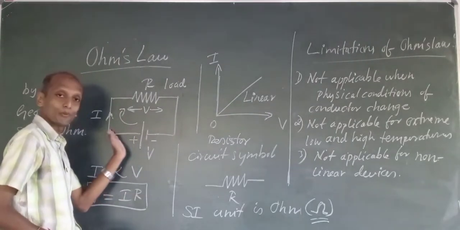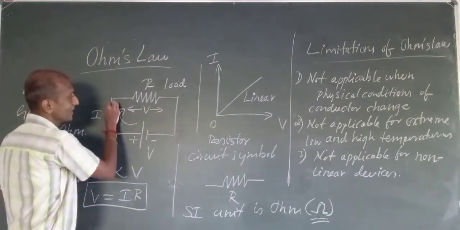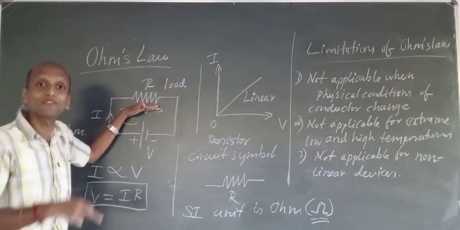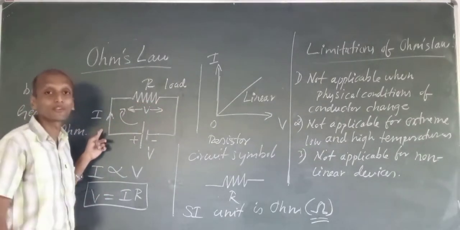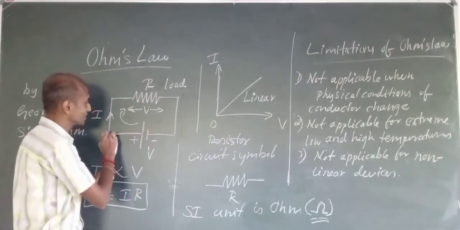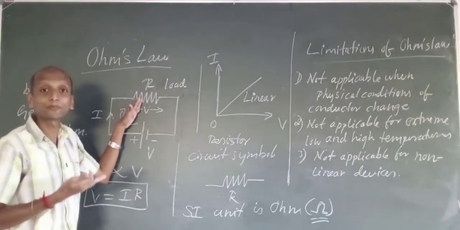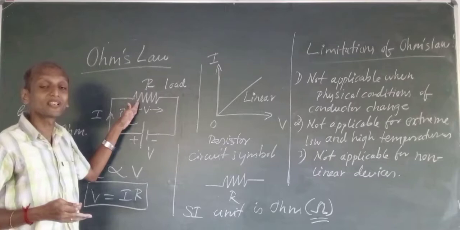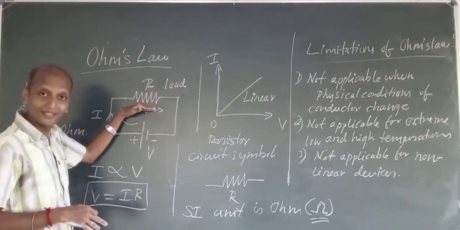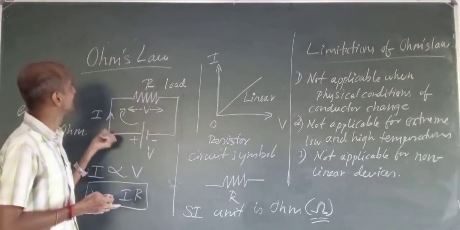So current will be flowing like this, and here it will be opposed. How much opposition we have here, that much current will flow. We have applied voltage, and current starts to flow like this. When it comes here it experiences an opposition, so this current will be opposed by the resistance.